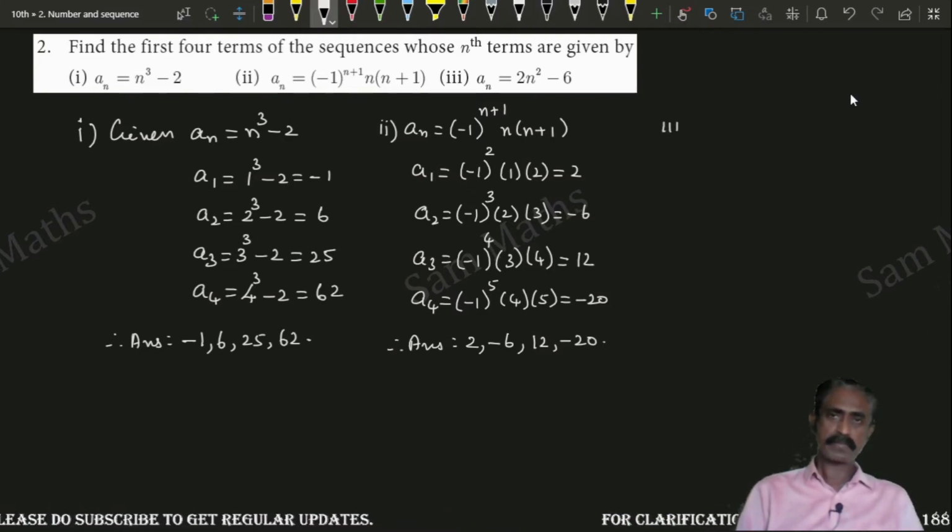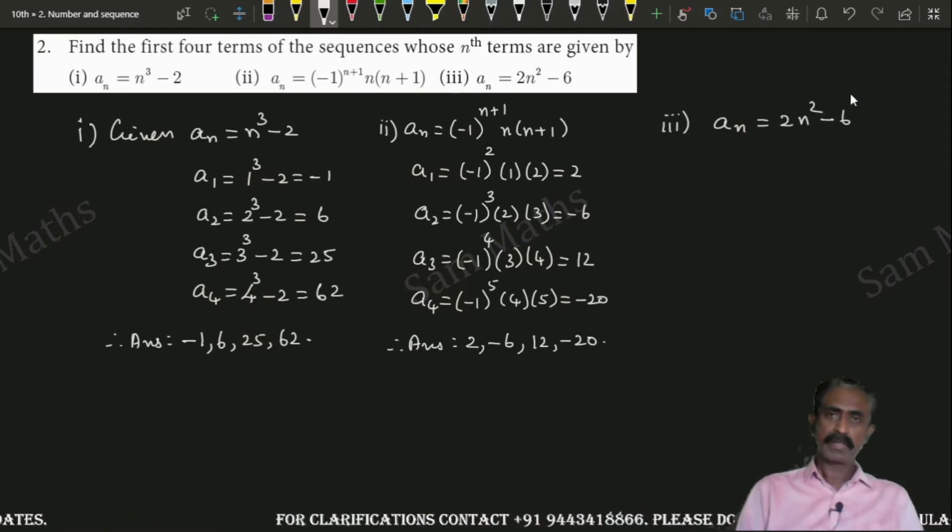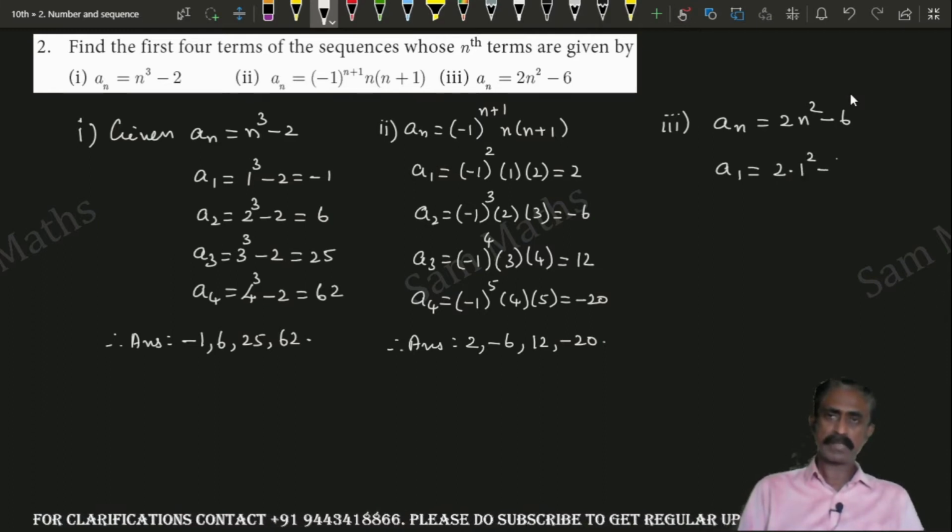Third subdivision, it's given a_n is equal to 2 into n square minus 6. Therefore, a1 is equal to 2 into 1 square minus 6.